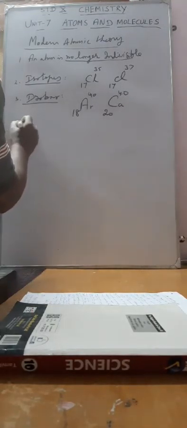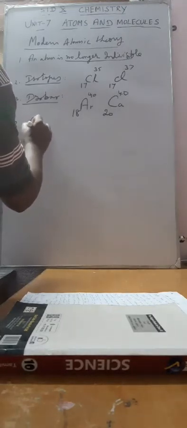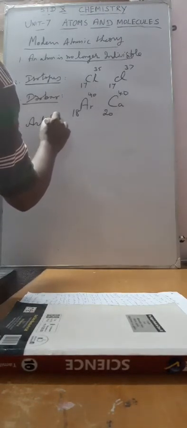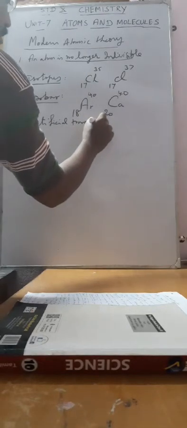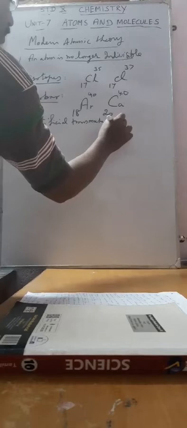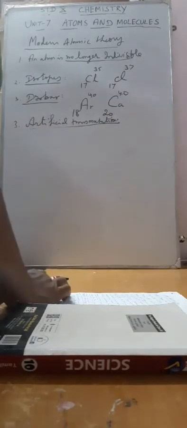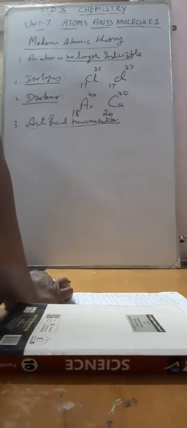Next point, artificial transmutation. This is nothing but changing one atom of an element to another atom of an element. It is called artificial transmutation.